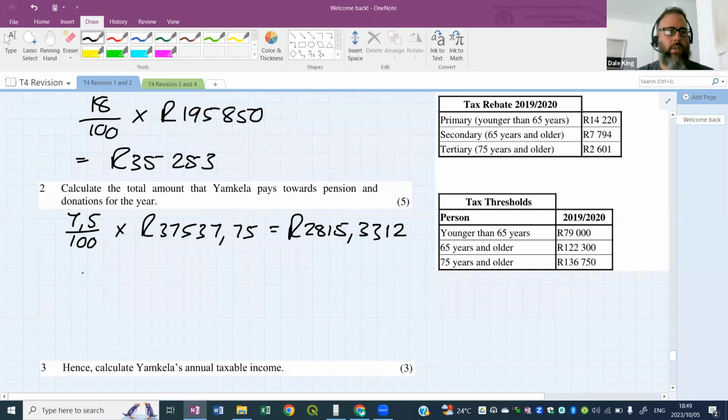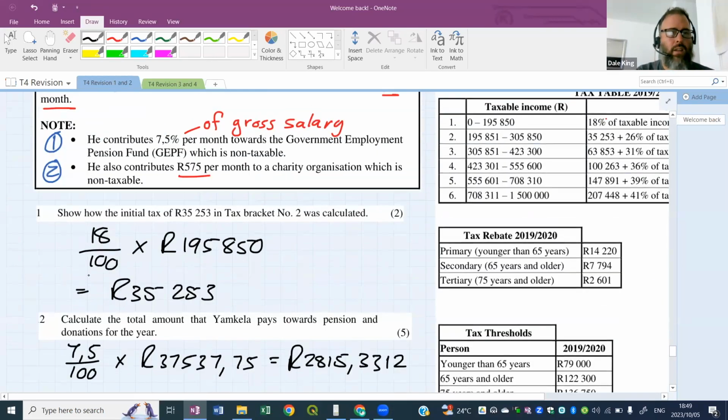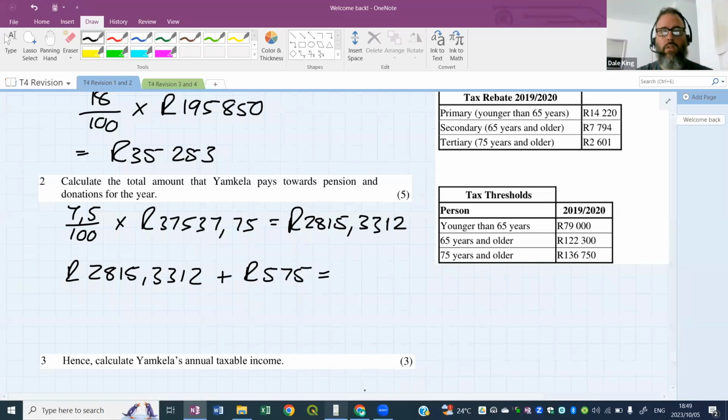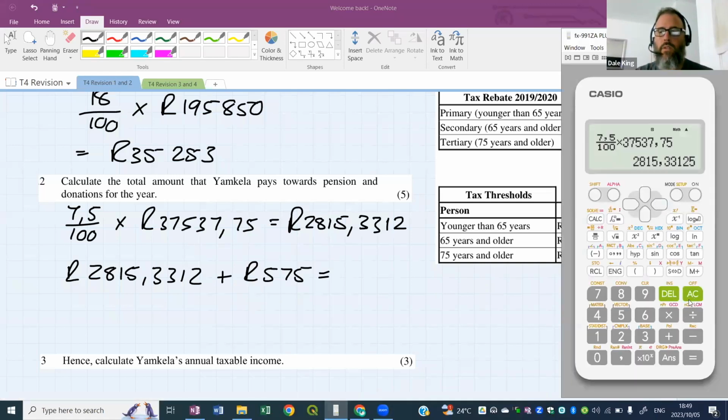I'm going to leave that there for now. And we also have 575 Rand, I think. Yes. Okay, so we'll take this monthly pension value, which is 2815.3312, and add it to the charity payment, which is 575 Rand. And this gives us a total amount: 2815.3312 plus 575 gives us 3390.3312.